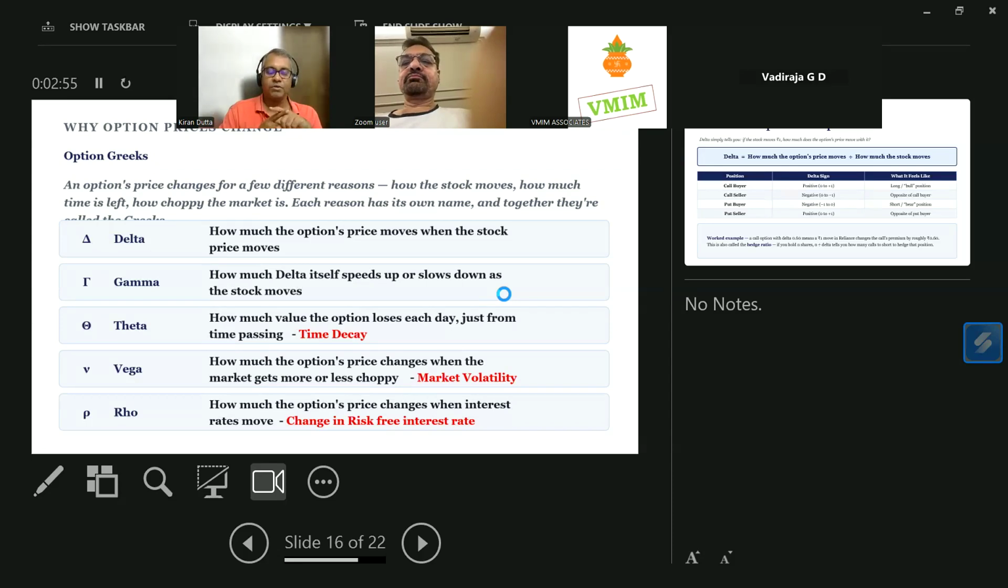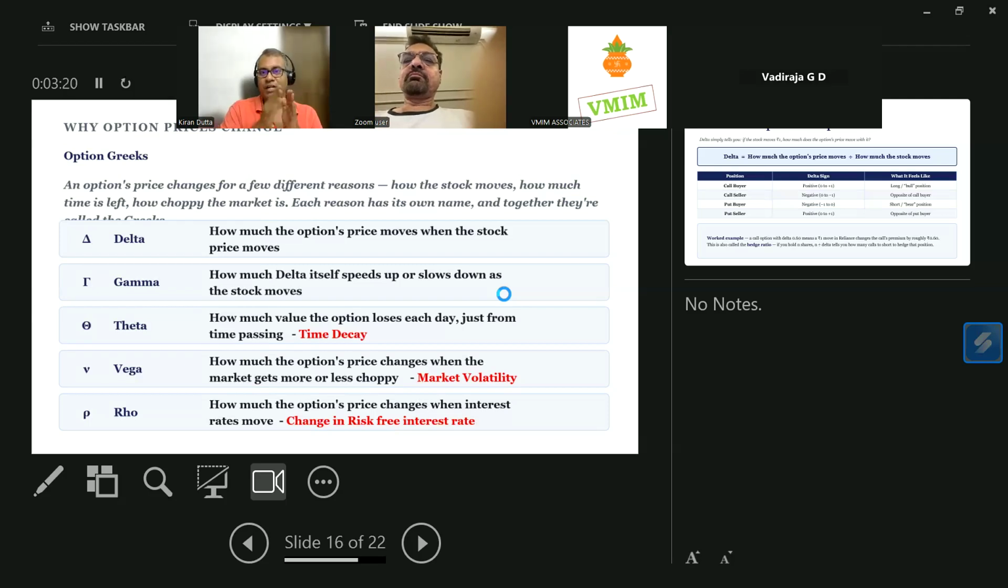Rho is, sometimes there is change in interest rate moves. Of course, we'll not get into the details here, but for now, there is change in interest rate movements. The option price also actually gets affected. Okay, so only remember that point, right?